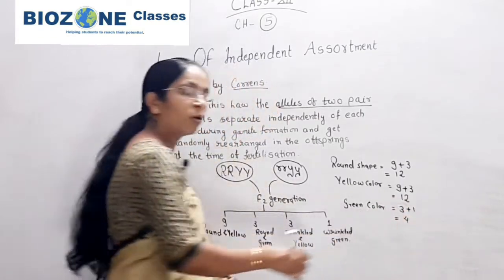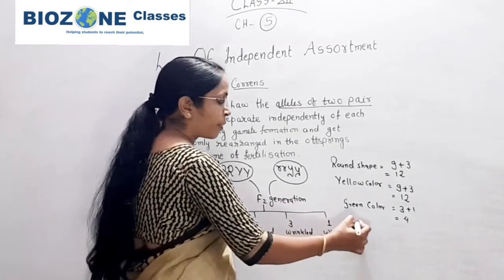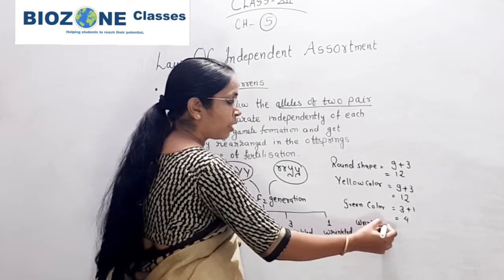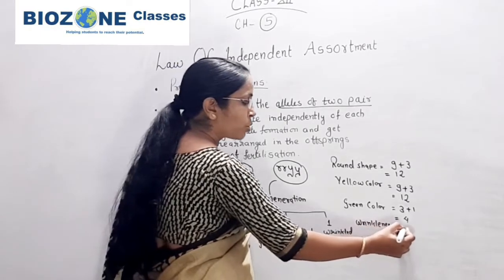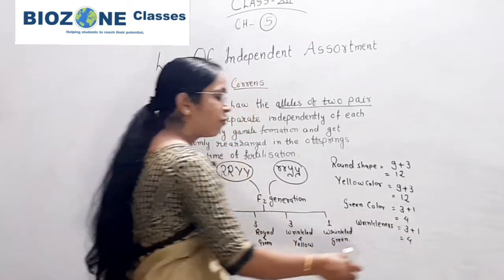So a total of 4 progeny are expressing the green color. And similarly, the wrinkledness of the seed also appears in 3 plus 1, that is only 4 progeny.